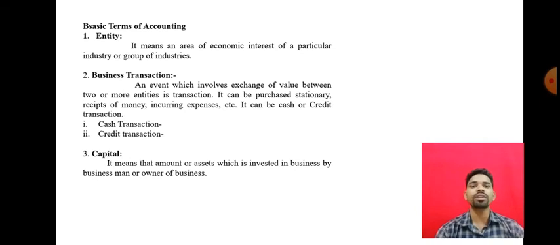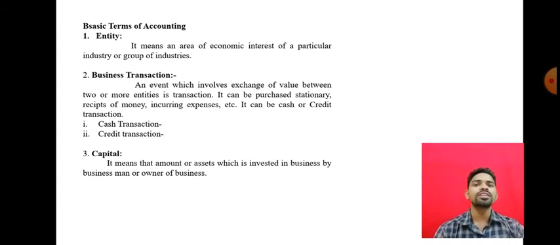Business transactions mean the exchange of monies or money's worth between two entities, that is, between two businesses or enterprises, or between the business and its customer. But it should be an exchange of money or money's worth. That is a business transaction.